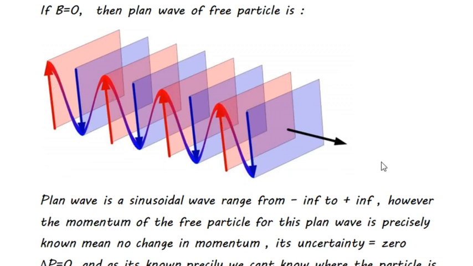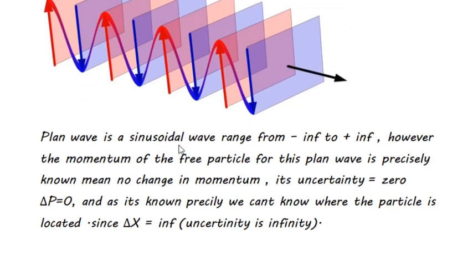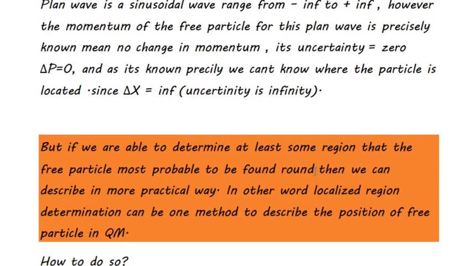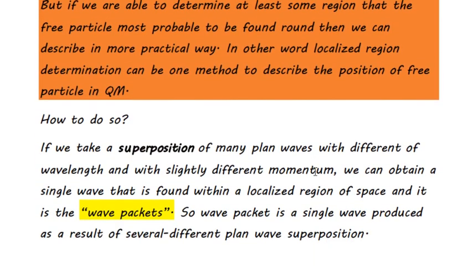It extends over minus infinity to infinity with fixed momentum and fixed energy, so the uncertainty of the position is very large. We cannot tell where exactly the electron is over this wave function. It has the same momentum, and the uncertainty of the position is infinitely large, so we cannot determine where the particle is. So how can we then determine the particle in more practical ways?